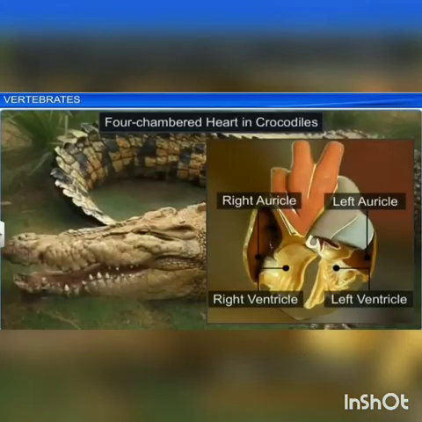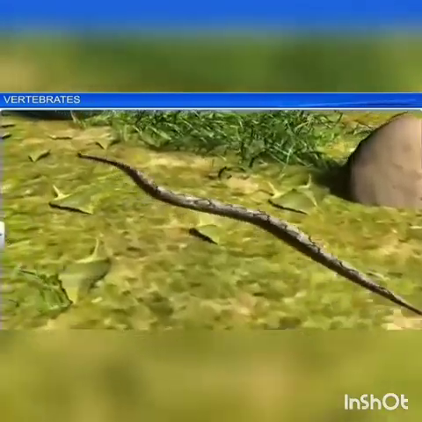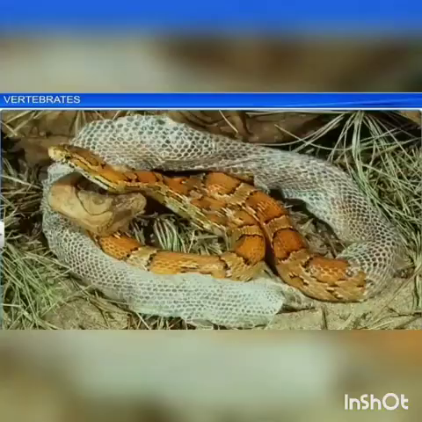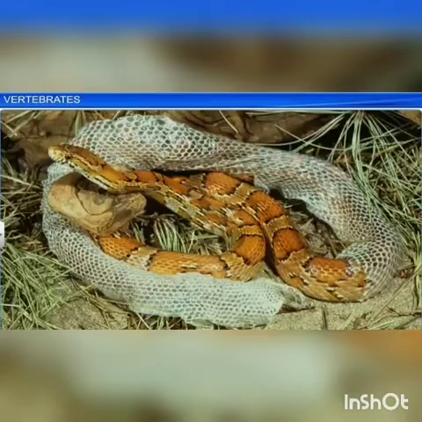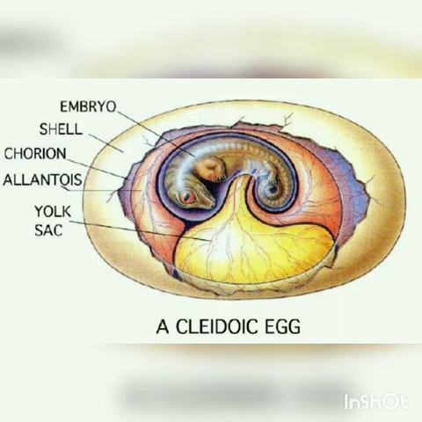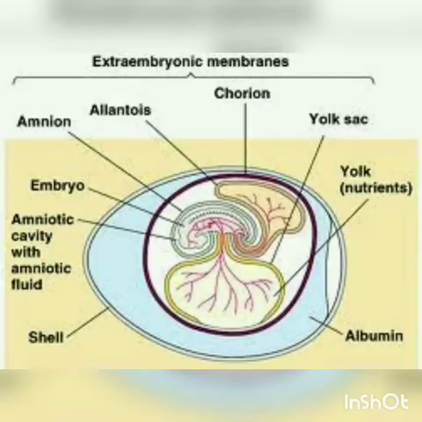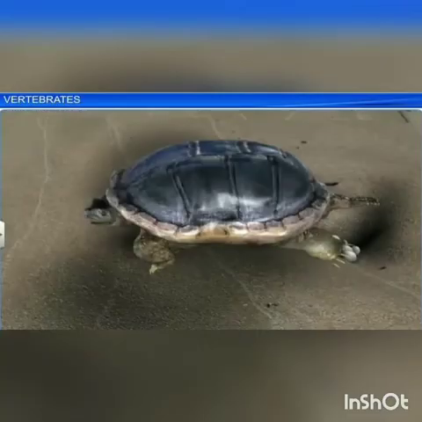The heart is three-chambered, but in crocodile it is a four-chambered heart with two auricles and two ventricles. Some reptiles like snakes and lizards shed their skin. Most reptiles lay cleidoic eggs with extraembryonic membranes like amnion, allantois, chorion, and yolk sac.